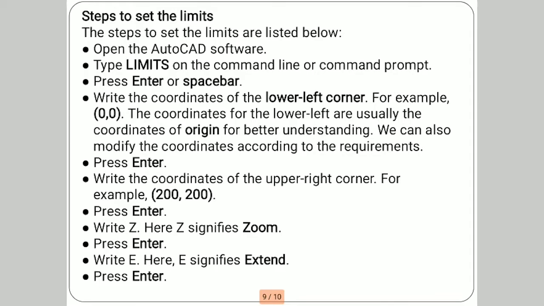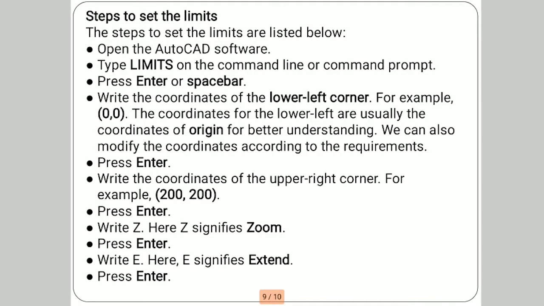We can also modify the coordinates according to the requirement. Press enter. Write the coordinates of the upper right corner, for example 200,200, or what you want, like 1000,1000 or 100,200. Then press enter.